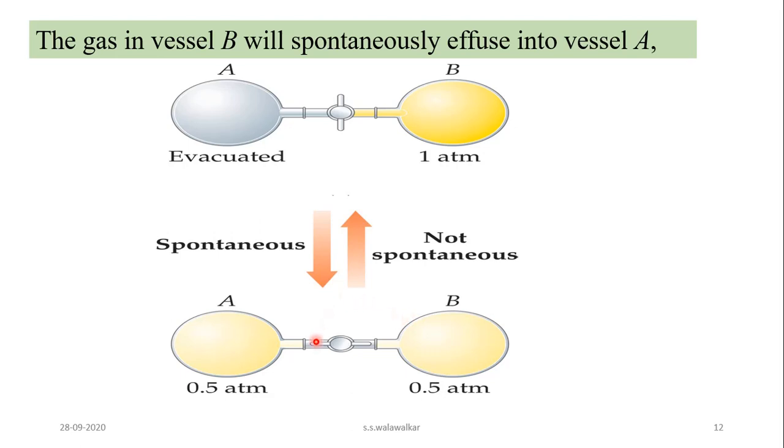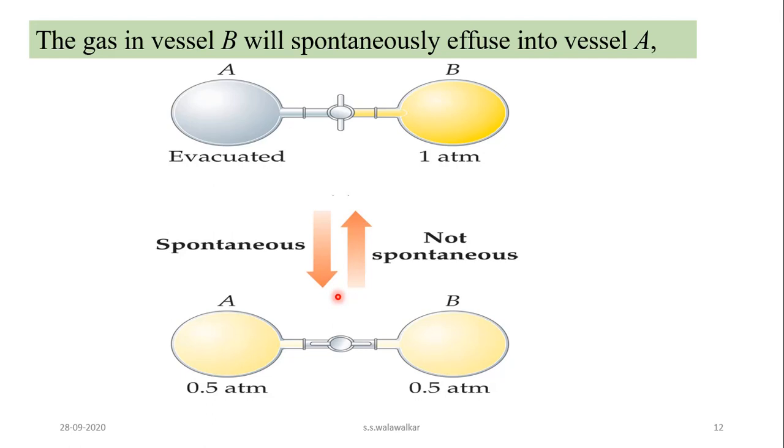That means if you close this knob, then you cannot evacuate this bulb again. So the reverse is a non-spontaneous process, and the forward process is a natural tendency, it is spontaneous.